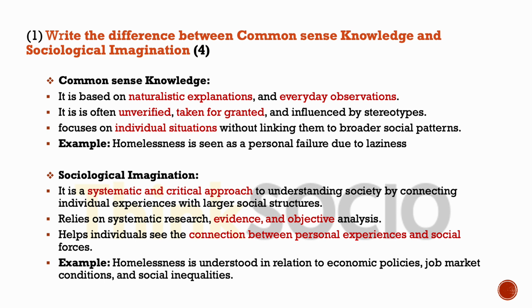Sociological imagination, on the other hand, is a systematic and critical approach to understanding society. Relies on systematic research, evidence, and objective analysis. It also helps individuals see the connection between personal experiences and social forces. Here again, we bring in the example of the same situation, that is homelessness, when looked at through the sociological lens. So, here we kind of put forth the example to help prove our point further.